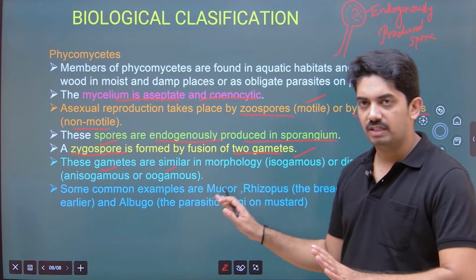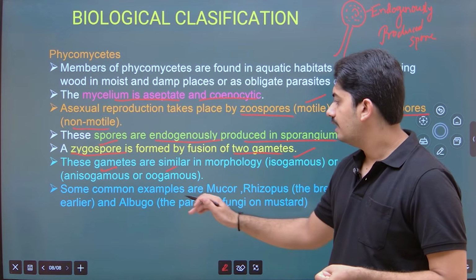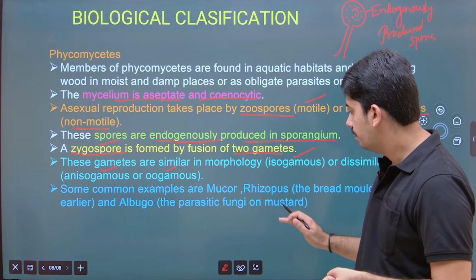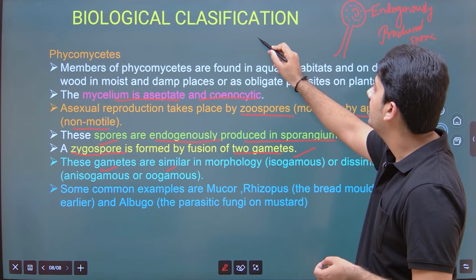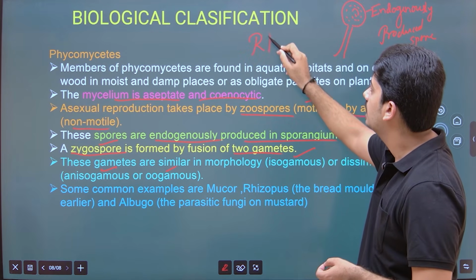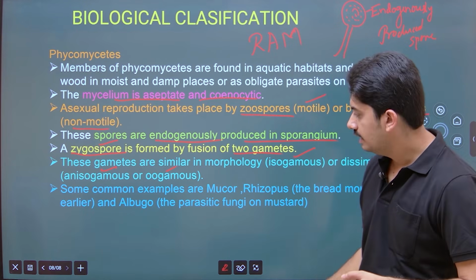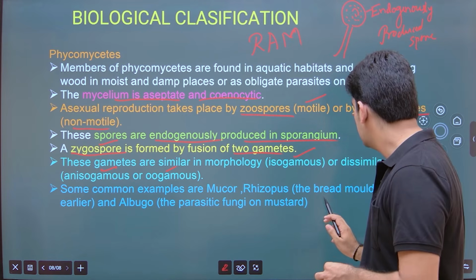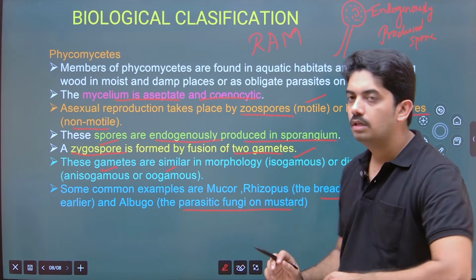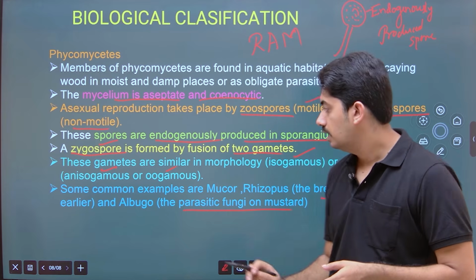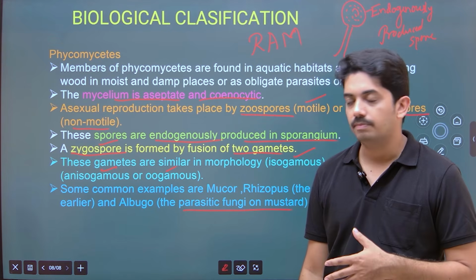So this type of gamete formation is observed in the sexual mode of reproduction of Phycomycetes. Some common examples are Mucor, Rhizopus and Albugo. You can remember it as RAM: Rhizopus, Albugo and Mucor. Okay, all these examples are important. Here Rhizopus is the common bread mold and Albugo is a parasitic fungus on mustard. Very, very important character: parasitic fungi on mustard. This can be asked in match the following type of questions.